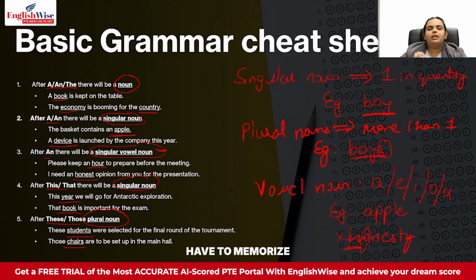Trust me, you guys have to memorize this cheat sheet, like eat this cheat sheet up, okay? You are not supposed to miss anything out of this cheat sheet because it will help you the most in your exam. Whenever you are stuck, you can go back and refer to it, okay, I'm stuck, but I see that there is the word this in front of me. Now I have to go and look for something which will fit over there and then answer accordingly.